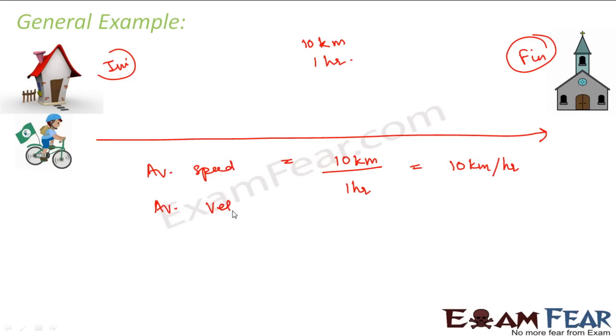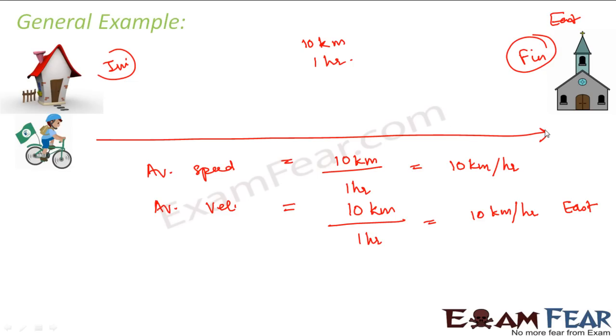What would be my average velocity? Average velocity will again be the total displacement, that is 10 km divided by 1 hour, which is 10 km per hour east, because maybe if we assume that this is my east direction, so it is going in the east direction, right? Now, what would be the instantaneous speed and instantaneous velocity?